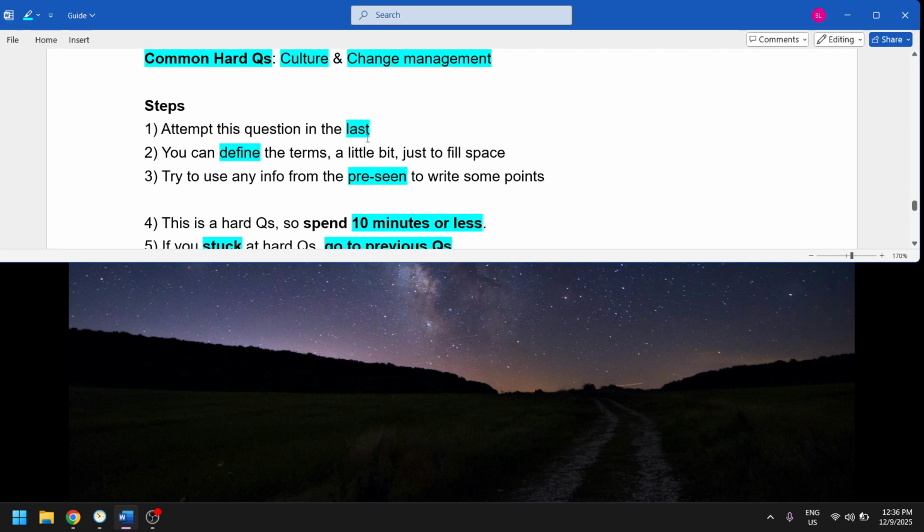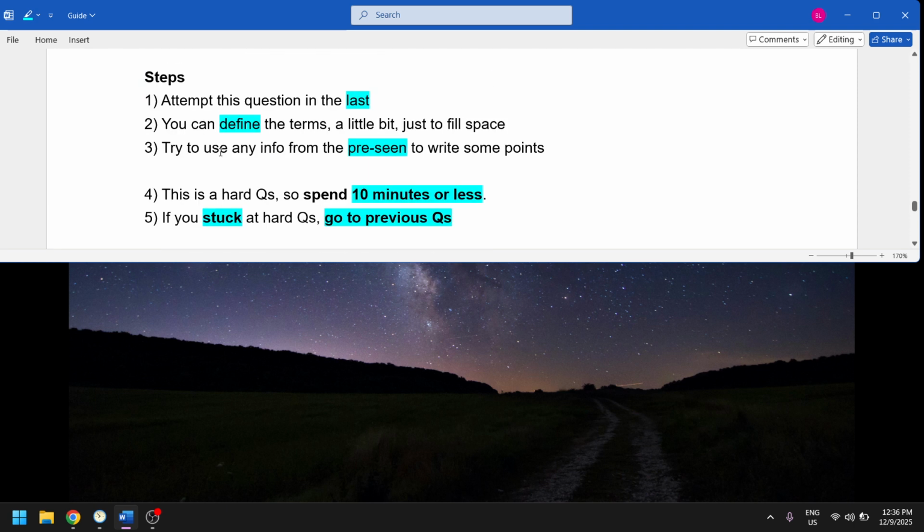So how to do a hard question? This is the hard one, so we do it last. We can define the terms just a little bit to fill space. Then we can use info from the pre-seen. Try to spend 10 minutes or less. If you are stuck at a hard question, go to the previous question. Yeah, this is very important.